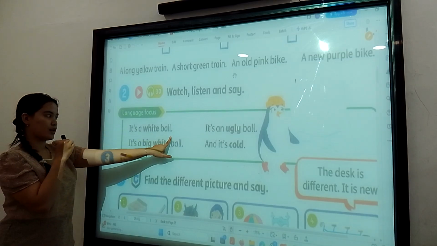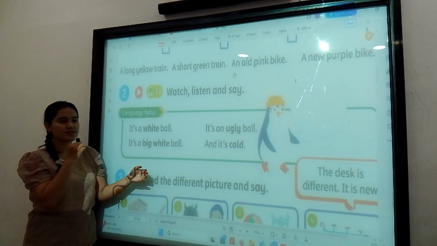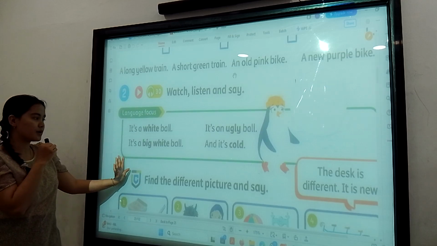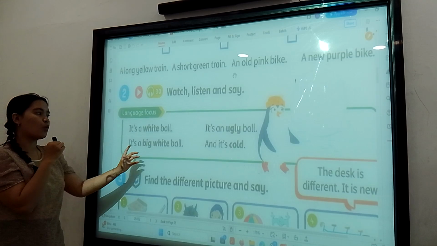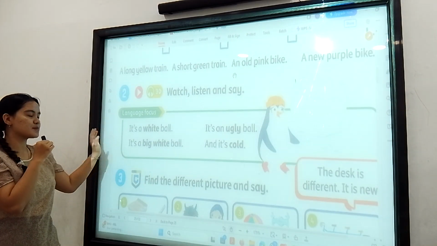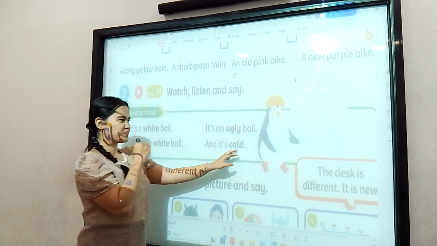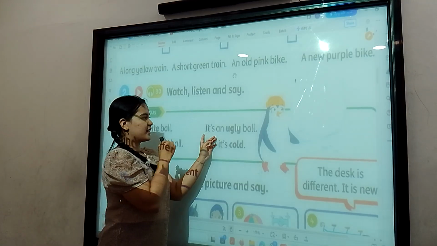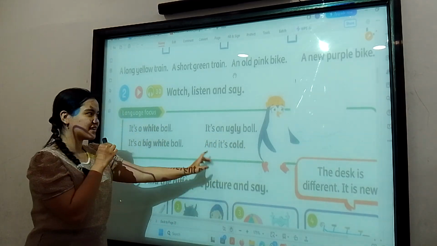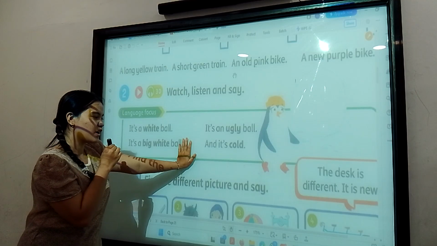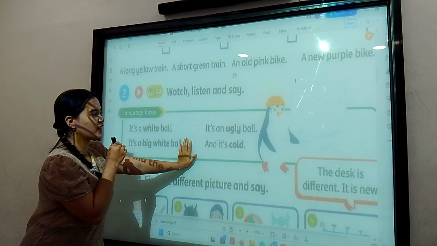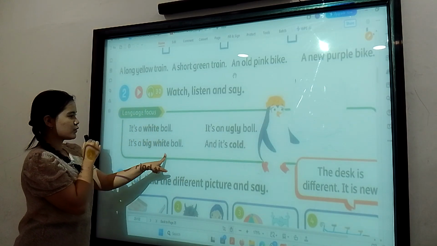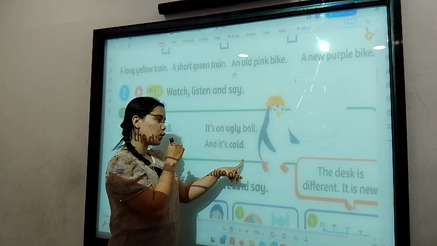Yeah, it's a white ball. And then if the color is white, so you say it's a white ball. And what do you think about the size, is it small or big? It's a big white ball, the color is white and the size is big. And what do you think about the shape of the ball? It's an ugly ball. Later they will say, oh miss, the ball is so ugly, so it's an ugly ball, like that. And then in this part, it shows a snowman and it's cold, like that, sir.